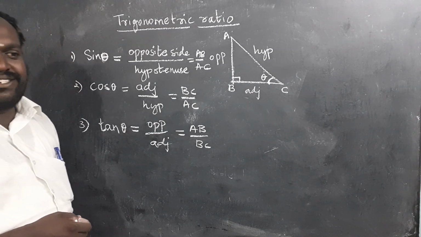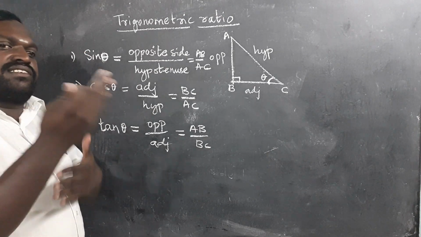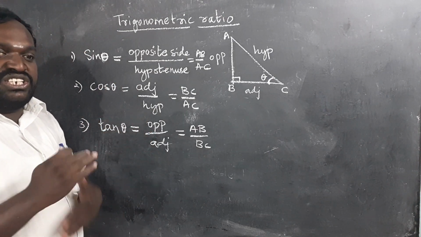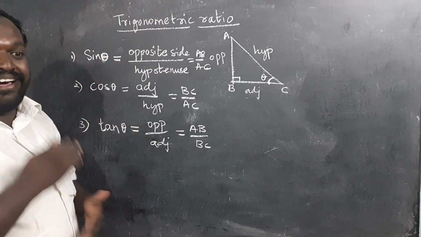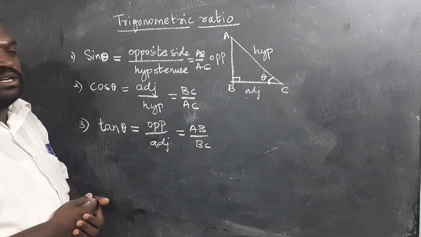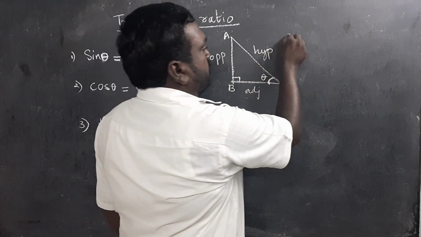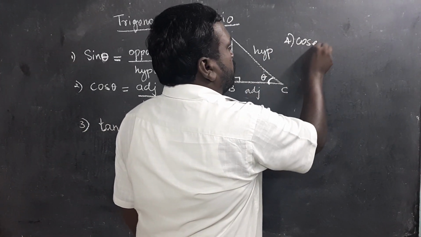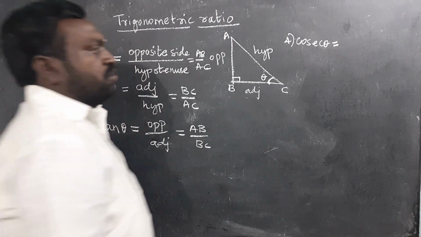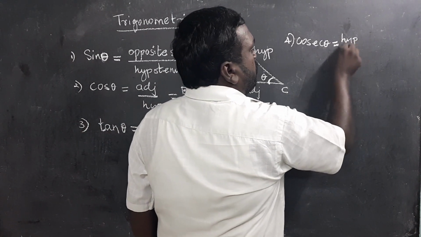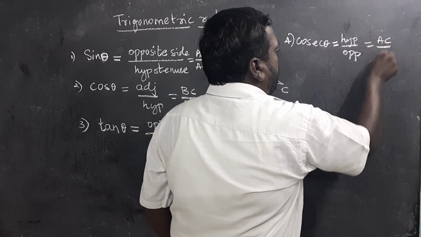Yes, students, there are 6 trigonometric ratios. The first 3 are very important. If you know the first 3, the next 3 are very easy. Just the reciprocals of the first 3 give the second 3. Sin theta's reciprocal ratio we call cosecant theta, the fourth one. Cosecant theta is the reciprocal, that means hypotenuse by opposite. I can write it as AC by AB.